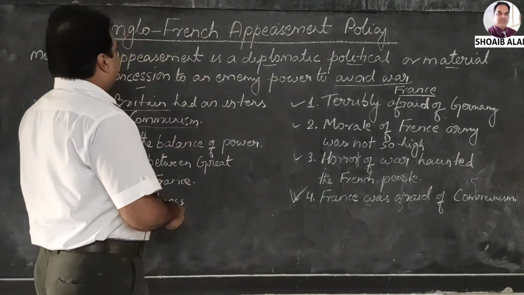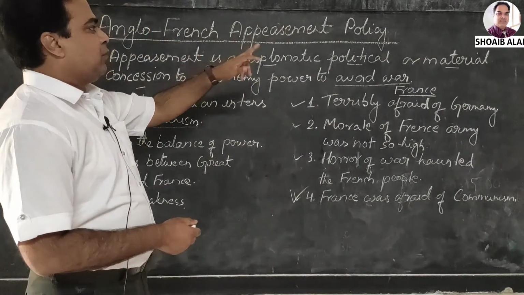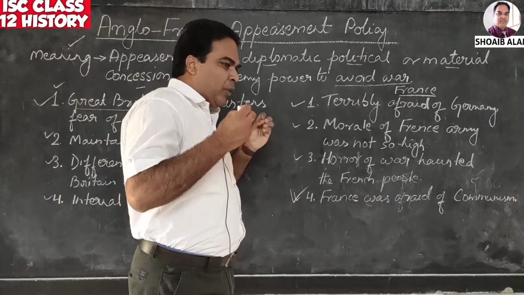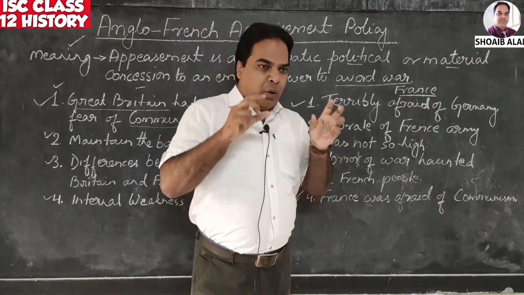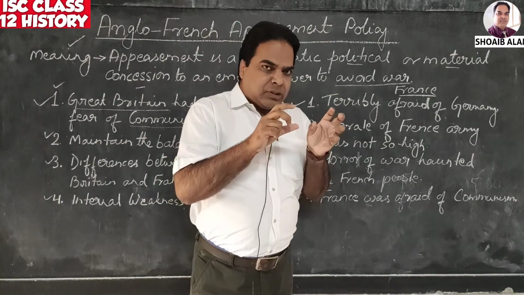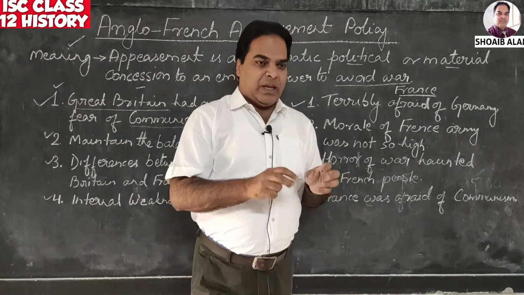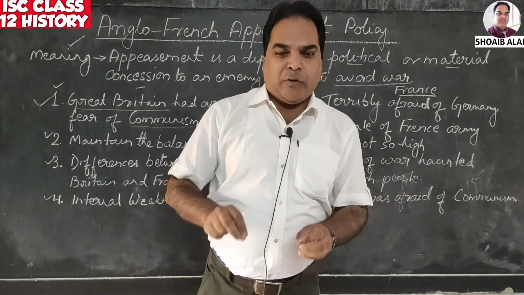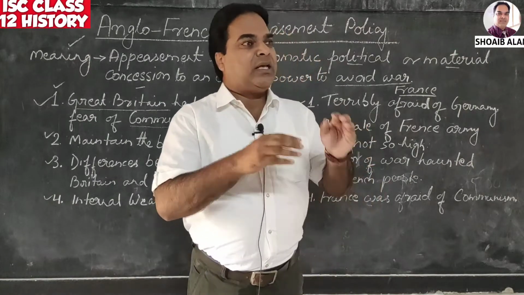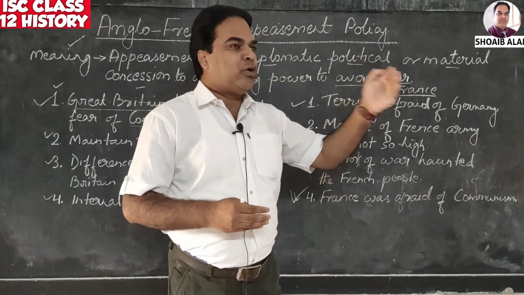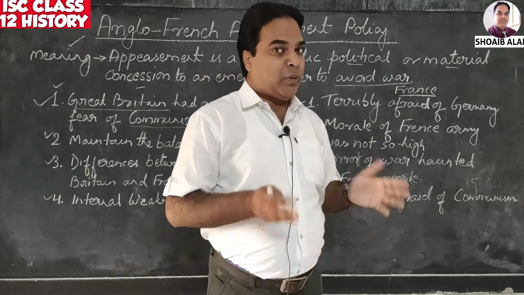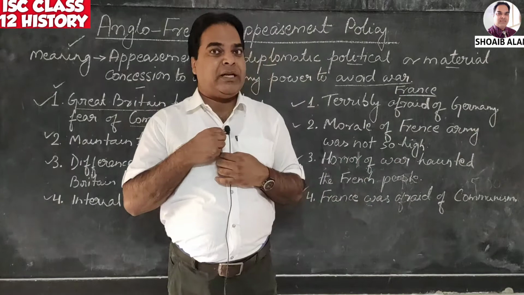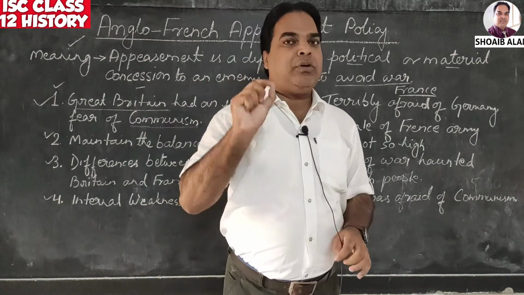You can see over here the Anglo-French appeasement policy, England, Great Britain and France. Why did they follow the policy of appeasement? When did they follow it? When Germany annexed Sudetenland, or before that, when they were trying to annex Sudetenland, why did they call for a Munich Pact and permit them? Germany, you are allowed to annex those parts of Sudetenland where the German population is. Why did they do so? They should have stopped them, isn't it? But in spite of stopping them, they permitted them through a treaty.